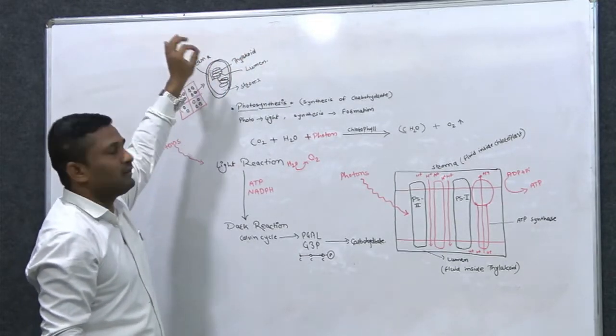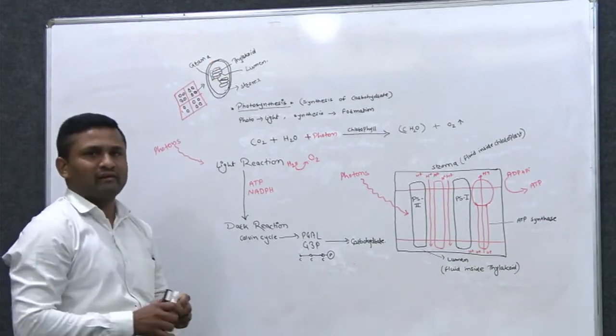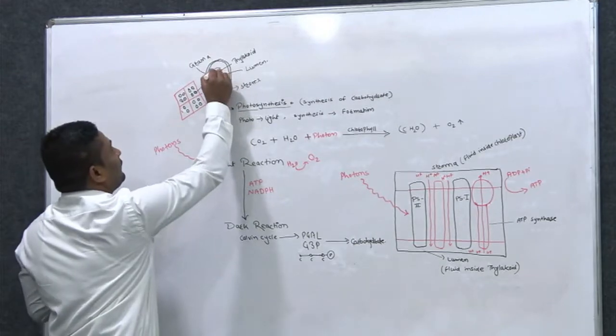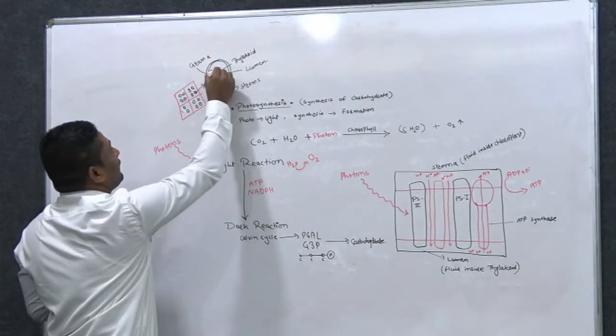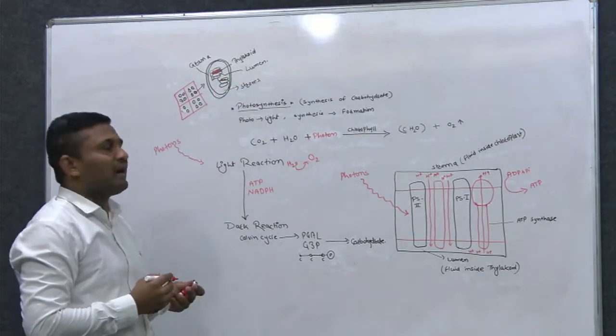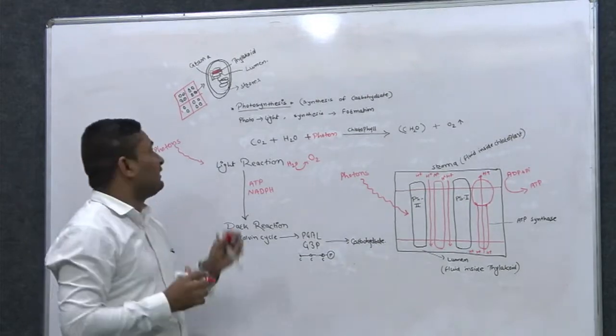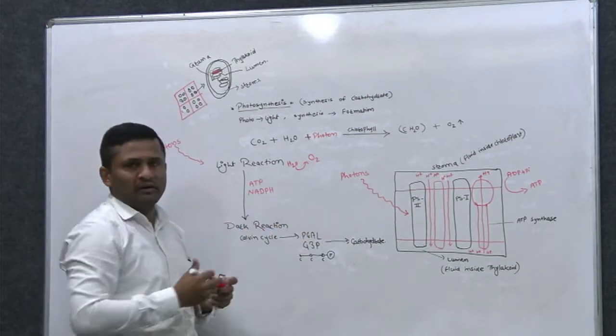Now the space or the fluid present in one thylakoid, we call it lumen. So keep this in your mind for further reference, right?